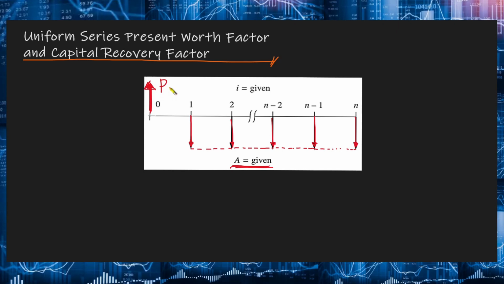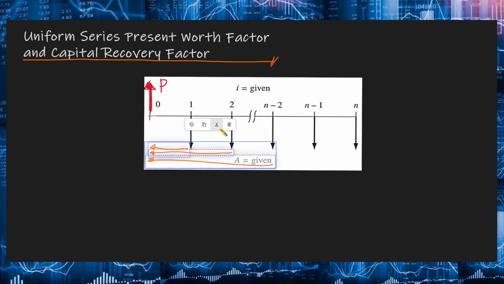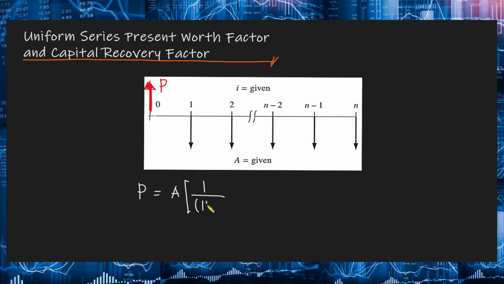Now, an expression for the present worth can be determined by considering each A value as a future worth. Bali, iisa-isahin natin. No? Calculating its present worth using the P/F factor and then i-add lang natin lahat. Okay? So, iisa-isahin natin yung mga annuity dito. First, let us take a look at the first cash flow. Bali, yung amount niya, that will be equal to A. And then to get the present worth, we will simply multiply this by the single payment present worth factor. So, that is 1 over 1 plus i raised to n. Again, yung period dito is just 1.